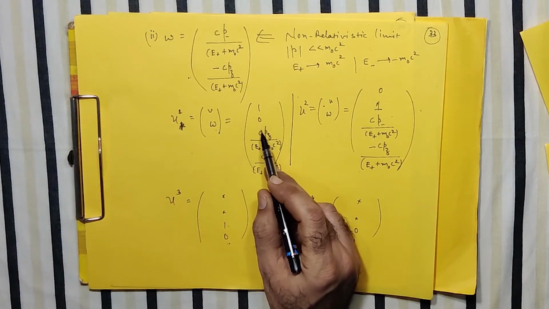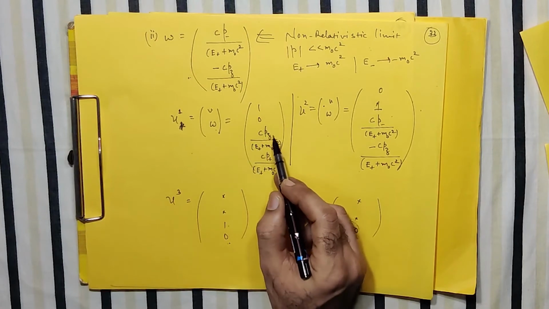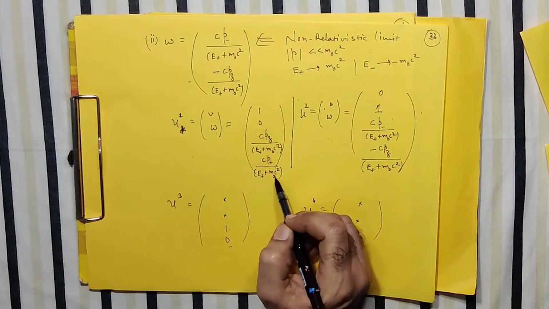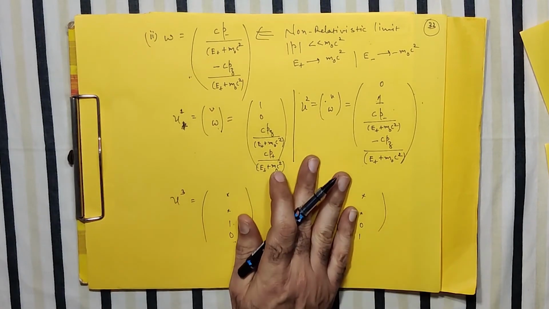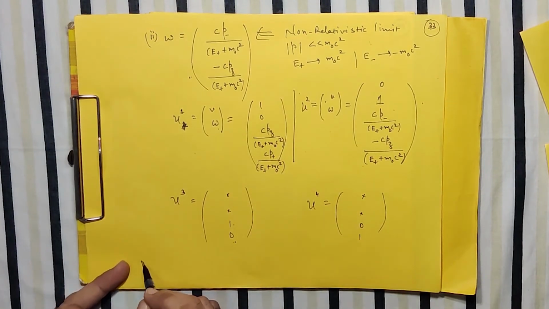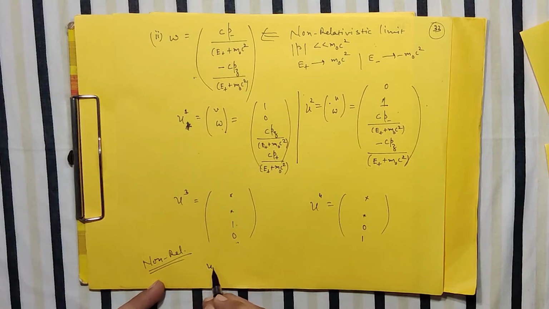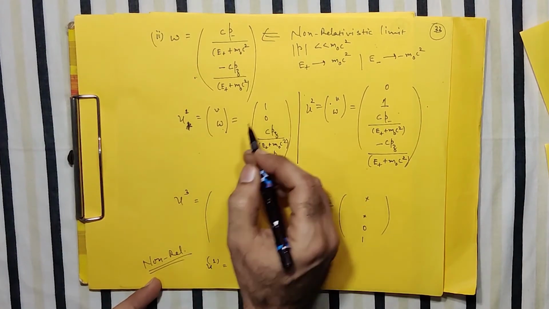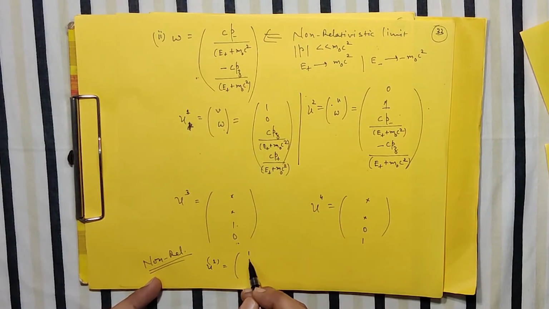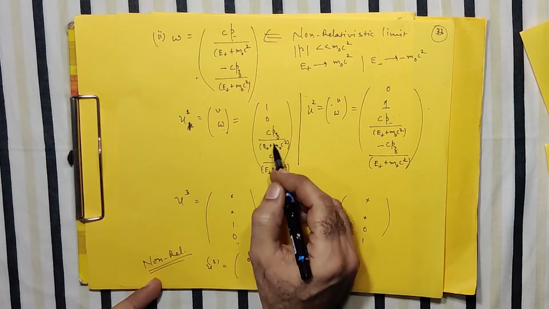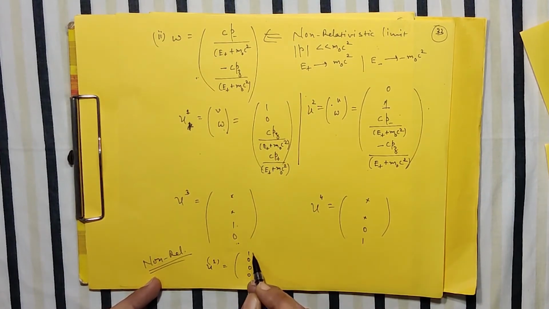So practically this term will be 0. This term will likewise be 0. So in the non-relativistic case, your U1 will have only this (1, 0) component, and these two are practically 0, so I may write them as 0.